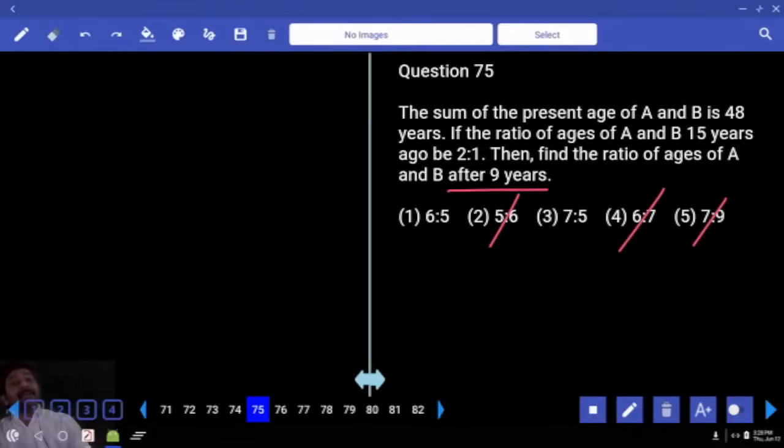Your question is about after 9 years, right? You know the sum of their ages? After 9 years, in the sense, for each person you have to add 9 years. Both together you have to add 18. 48 plus 18, 66. Now, the sum of A and B in ratio should be a factor of 66. Is it possible in the first option? Is it possible in the third option? Eliminate.